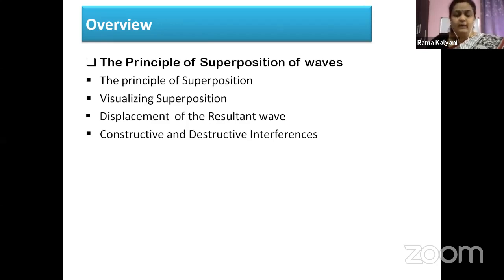Okay, children. The next important or major topic that we are going to see today is the reflection of waves. Children, what do we mean by reflection, first of all? Do you remember from your lower classes? What do we mean by reflection? Where did we hear this word?